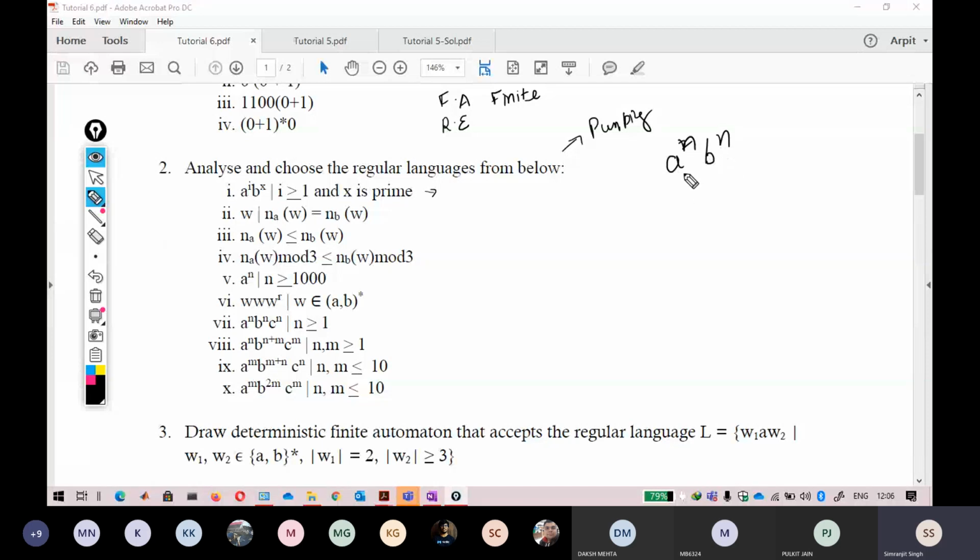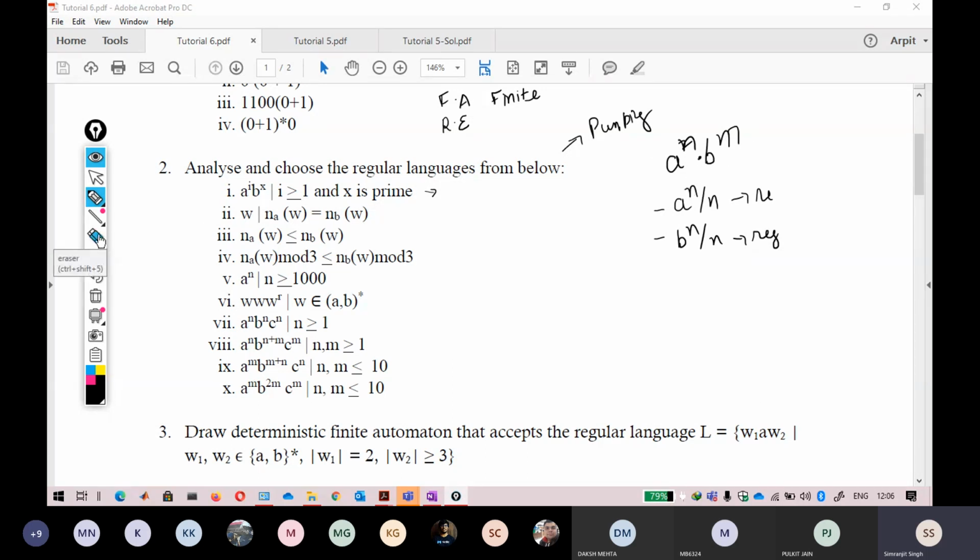Individually, a raised to power n and b raised to power n are regular languages, but when I concatenate them, the result is not a regular language. So keep that in mind: if you write the language and then concatenate, it will not be a raised to power n, it will be a raised to power n and b raised to power m.